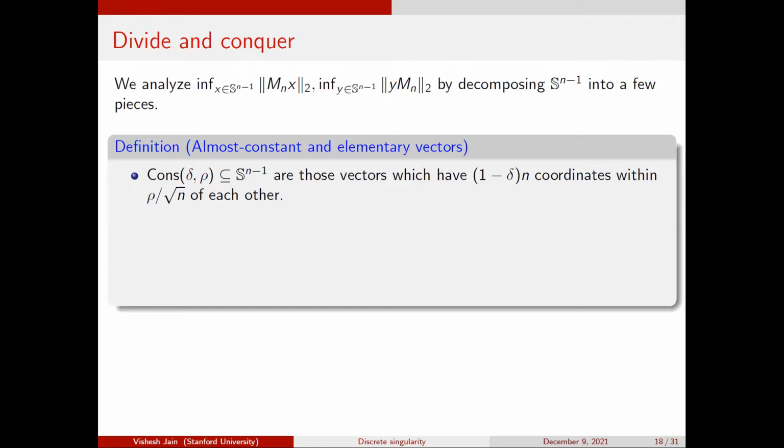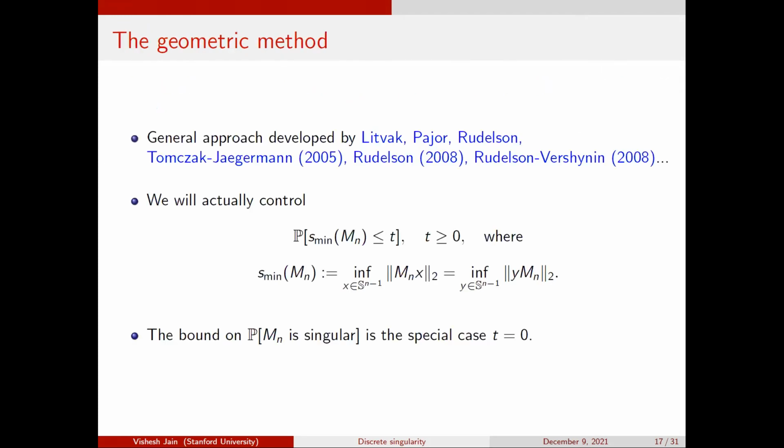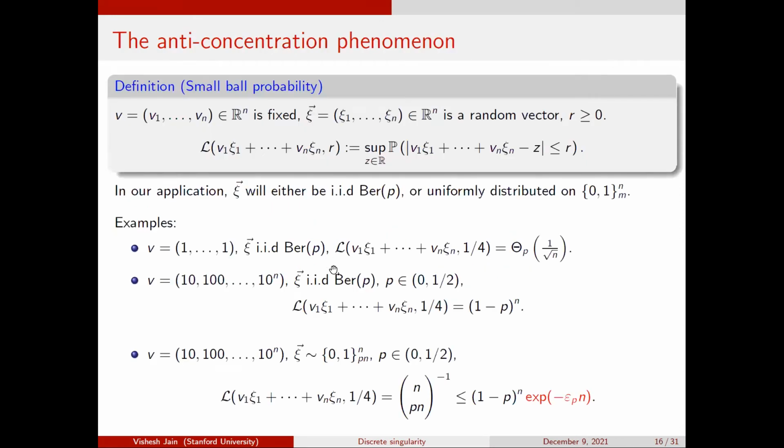Okay. So what are going to be the parts here? One part is going to be vectors which are almost constant, in the sense that they have 1 minus delta n of their coordinates within a small constant times 1 over root n of each other. Okay, so what's the reason for this? Well, previously, the thing that we were thinking about was vectors with many non-zero entries.